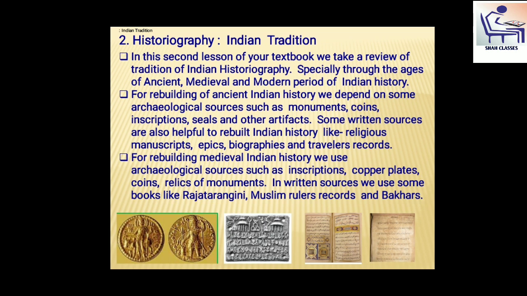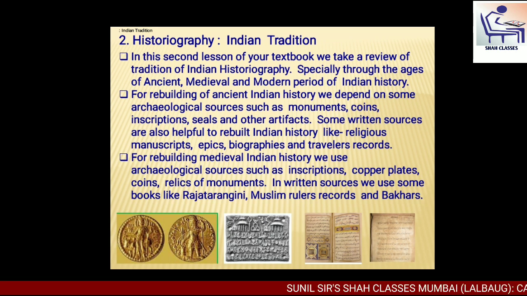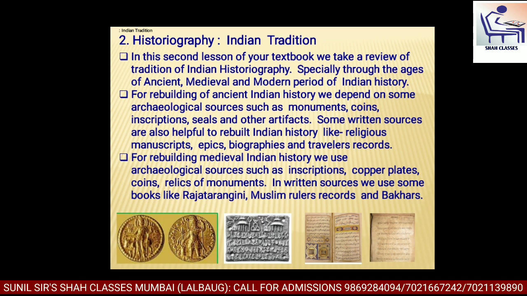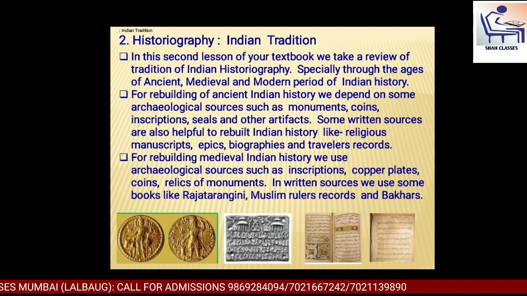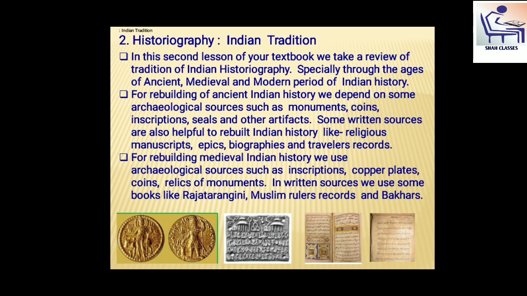Now see, for rebuilding of ancient Indian history, we always depend on some archaeological sources. All of you know what are archaeological sources. Rebuilding of ancient Indian history, we use archaeological sources such as monuments, coins, inscriptions, seals, and other artifacts. We also depend on some written sources.